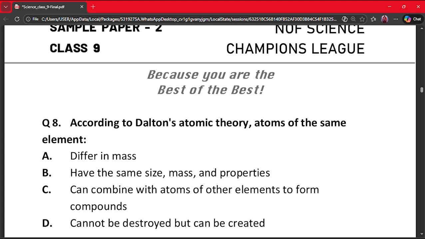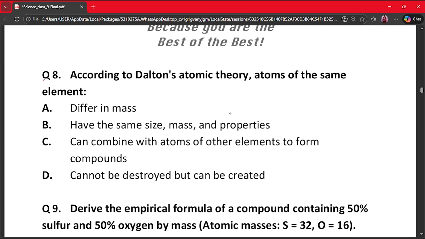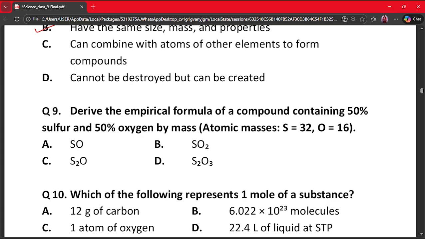Our next question is question number 8. According to Dalton's atomic theory, A. atoms of the same element differ in mass, B. have the same size, mass and properties, C. can combine with atoms of other elements to form compounds, D. cannot be destroyed but can be created. The correct answer here is option B, because atoms of the same element have the same size, mass and properties according to Dalton's theory.